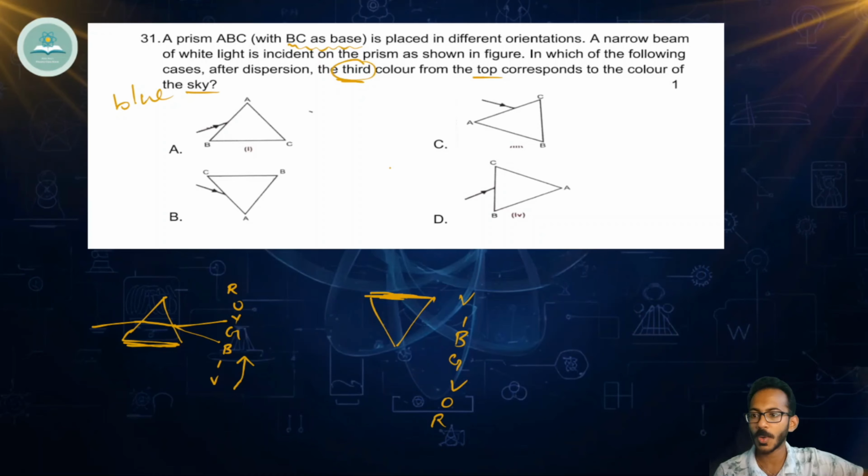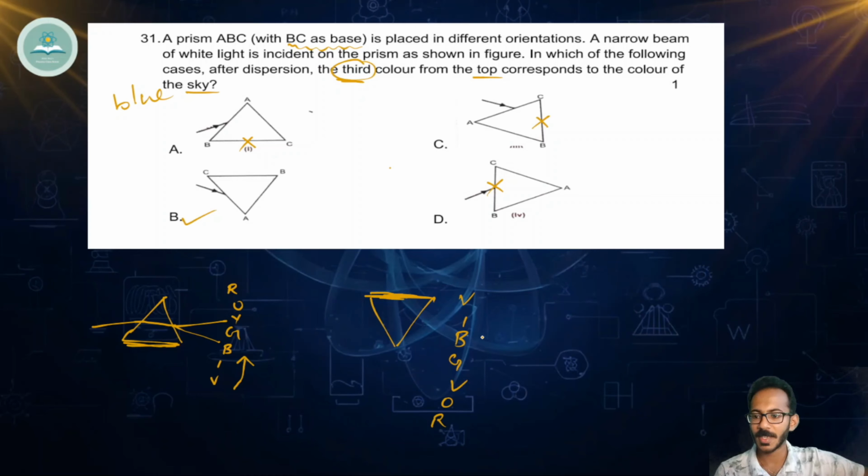Here they already told us that the base is BC. Here the base BC is at the bottom, which is not possible. Here base BC is towards the right side, not possible. Here base BC is on top, so this is possible. Anyway, let's see the last option also. Here base BC is towards the left side, not possible. So our correct option is option B.